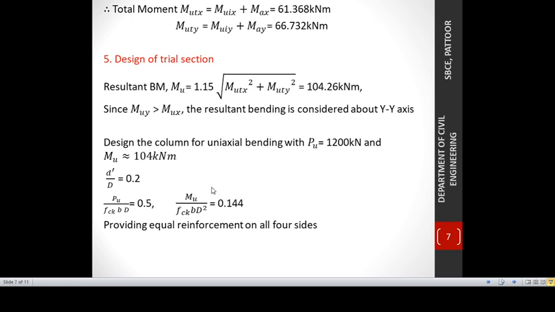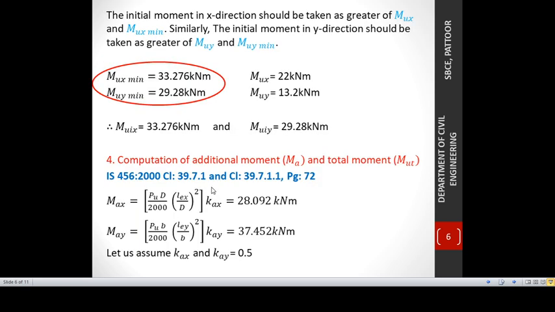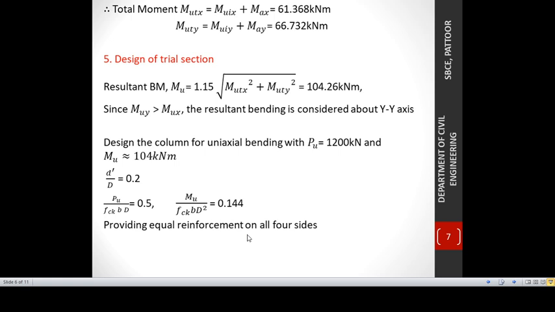The further design procedure is similar to the previous one. By considering Kx and Ky as 0.5, I've calculated the additional moment in x direction as 28.092 and in y direction as 37.452 kilonewton meter. Once we have the additional moment and initial moment, we can calculate the total moment.